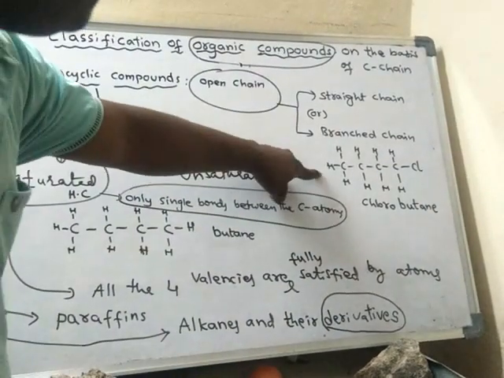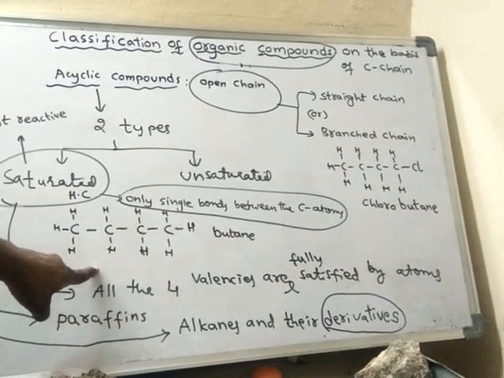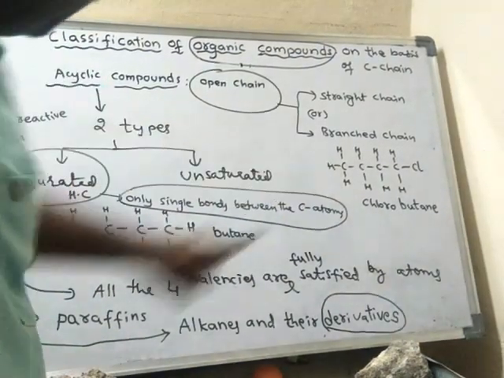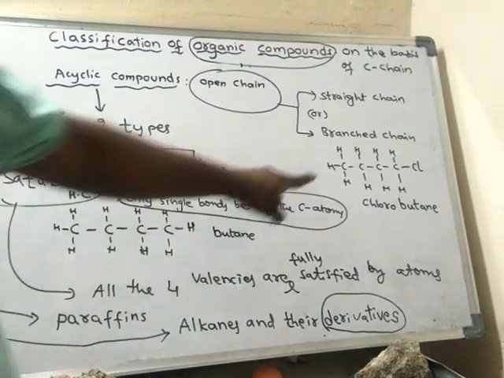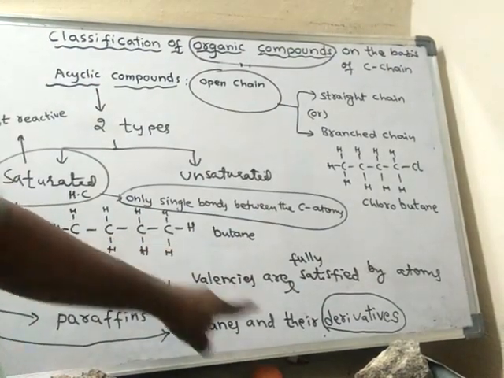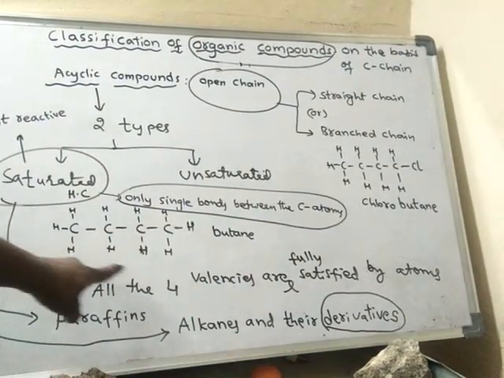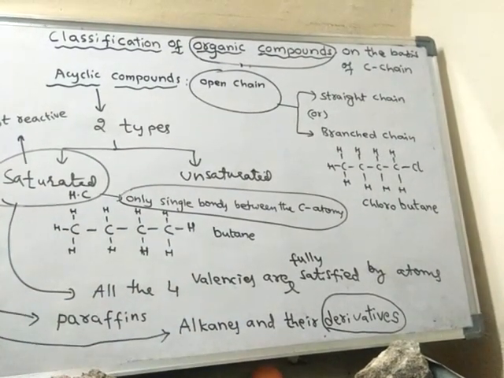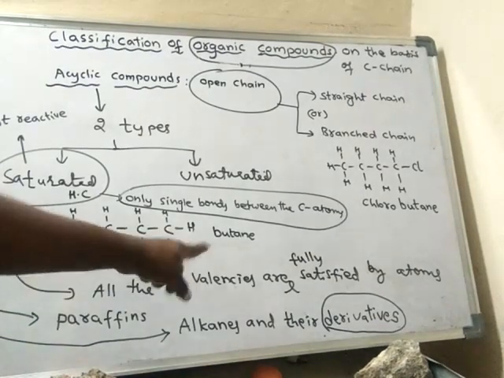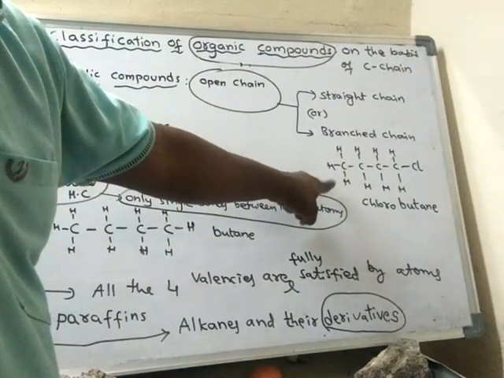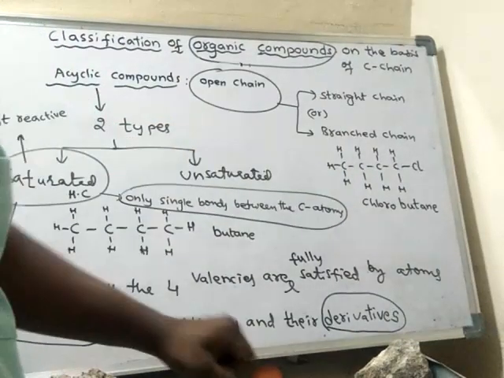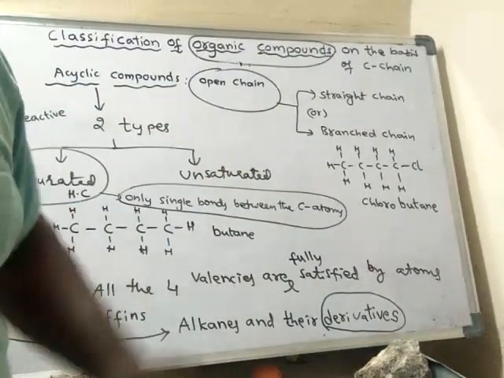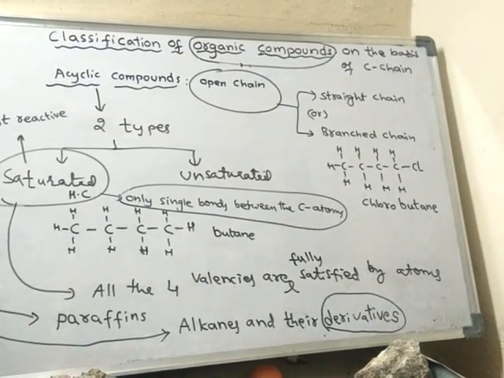This chlorobutane is derived from butane. Hence this is the derivative of butane. Derivatives means if hydrogens are replaced by some other atoms, then the substance which is formed is said to be a derivative of alkane. So here this is alkane and this is a derivative of alkane.